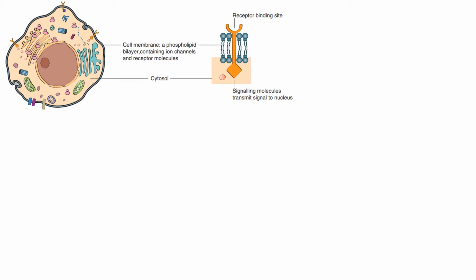The cell membrane is a phospholipid bilayer which contains ion channels and receptor molecules. One of the receptor diagrams you can see on the screen. One end of this receptor contains the receptor binding site and the other end contains the signaling molecule which transmits signal from the receptor binding site to the nucleus.